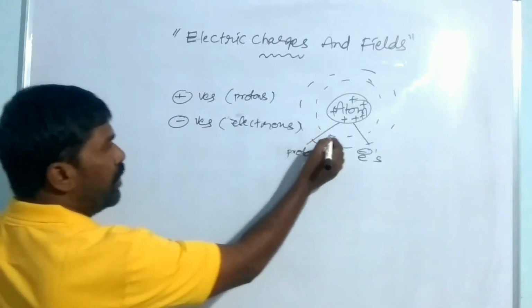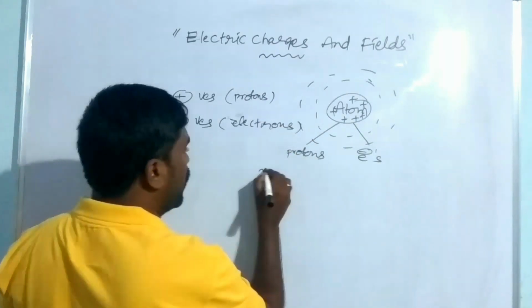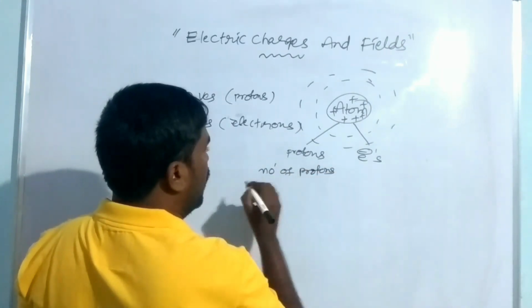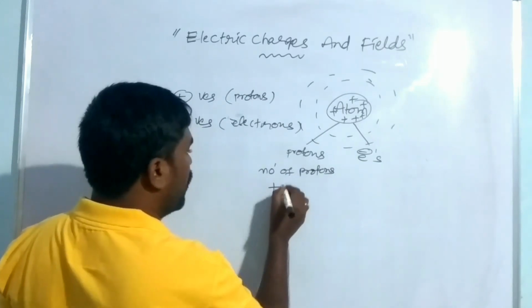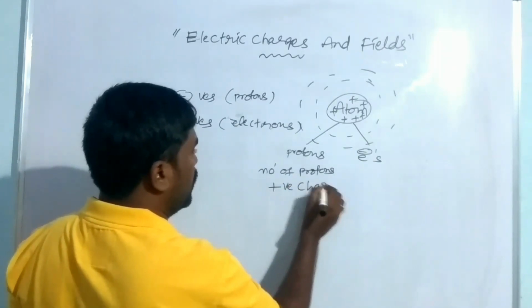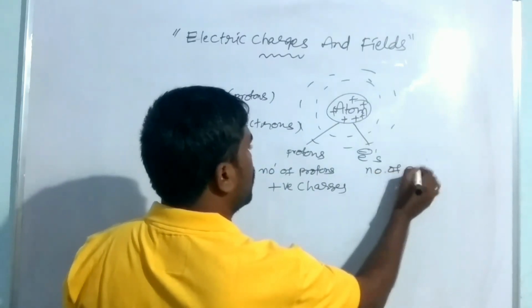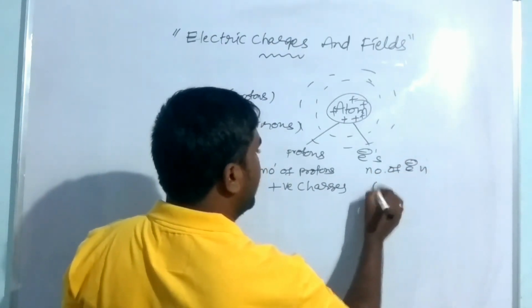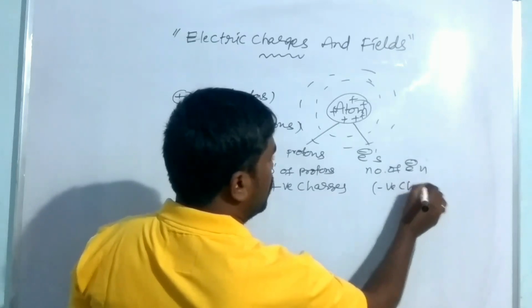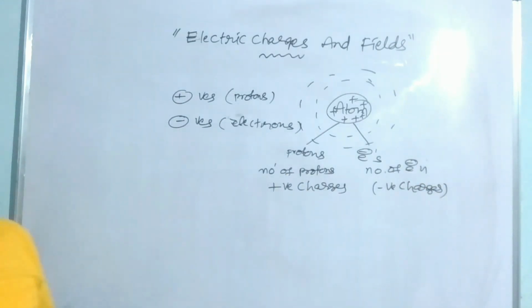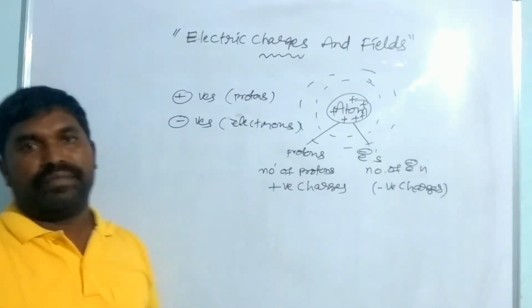Here one thing you have to see: the number of protons means the number of positive charges, and the number of electrons means negative charges. The number of positive charges and negative charges are equal.